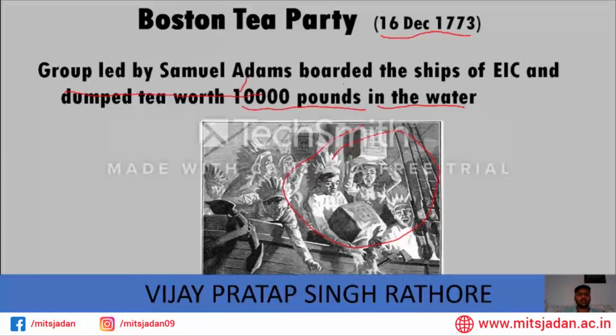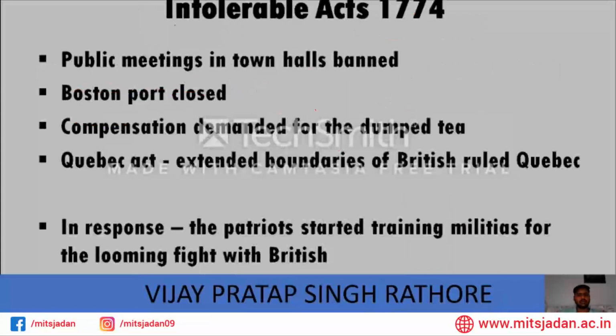In response to the Boston Tea Party, the British Parliament passed the Intolerable Acts in 1774. What was mentioned in these acts? The first thing: public meetings in town halls were banned. They said that you cannot discuss anything against the empire. All the meetings of the Sons of Liberty were not allowed. The second thing was that Boston port was completely closed until compensation was given by the colonists for the dumped tea of the East India Company. They said, pay the compensation and only then will Boston port open.